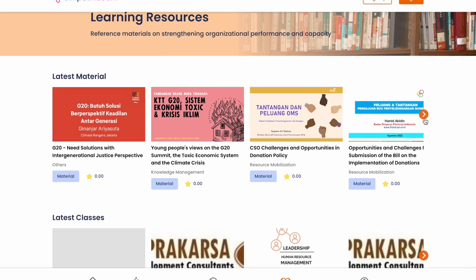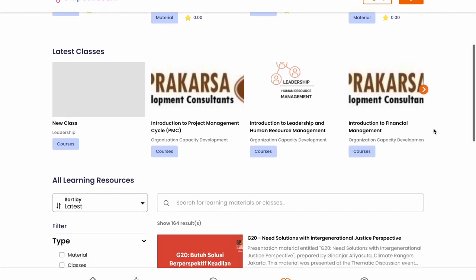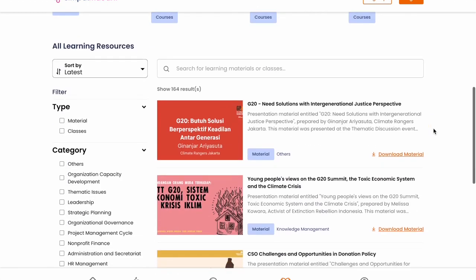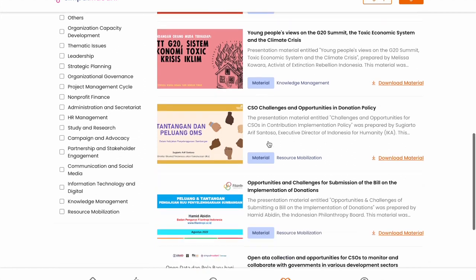Here they will be able to find materials classified into certain topics to help them develop, and also the classes they can join. This content came from the community as well. So this is an open source learning center where people can share their learning content, download it, and learn from each other on how to develop their community.